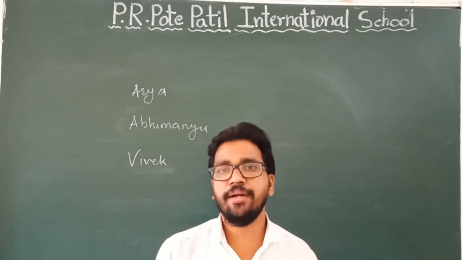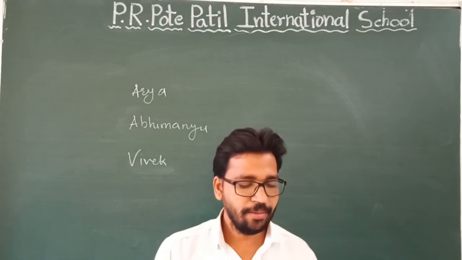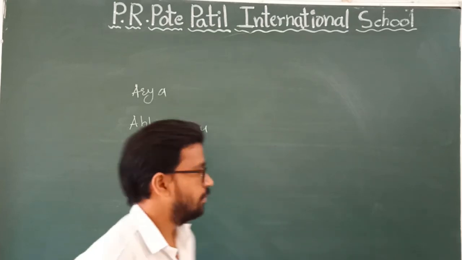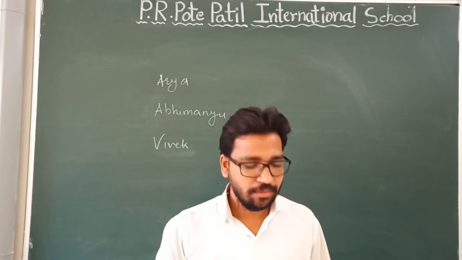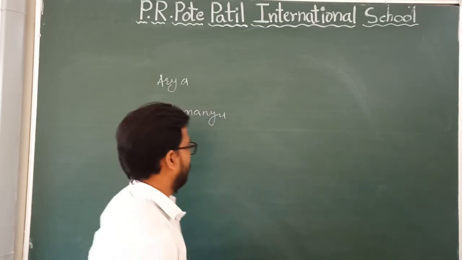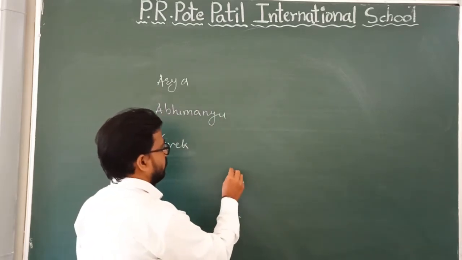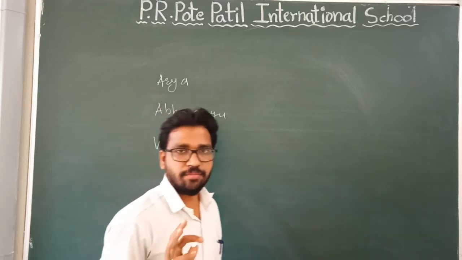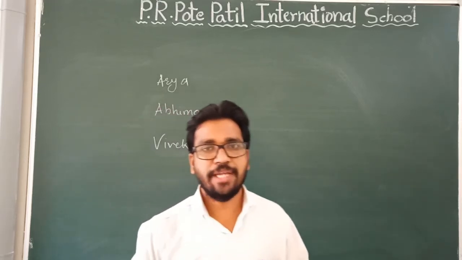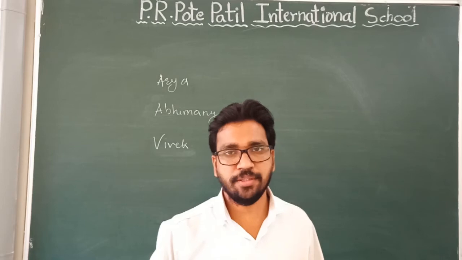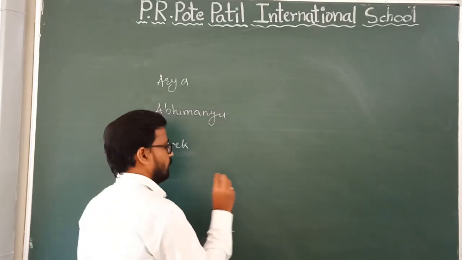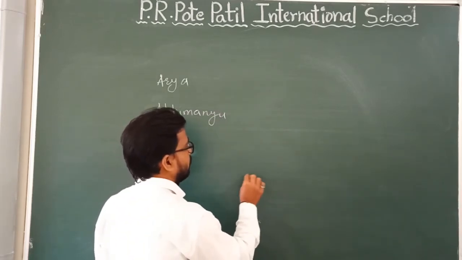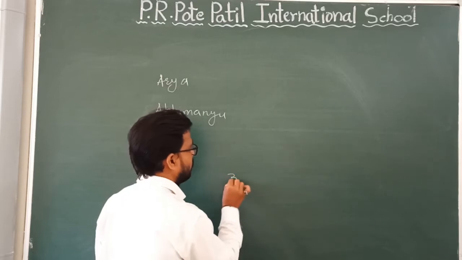So here, what did Arya do? He divided the sandwiches. Two sandwiches are there, so he divided both the sandwiches in three parts. How many parts?